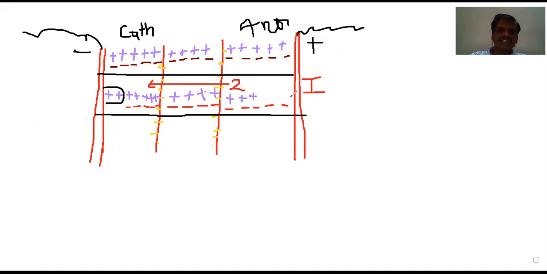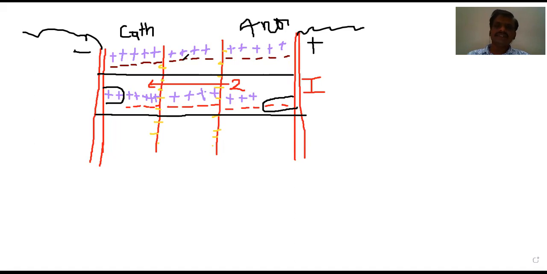And now the question is, how many anions are deposited in the anodic compartment? How many are in excess again? 2. See here, in the first case we are dealing with only the mobility of cations. There is no mobility of anions, even though the speed of the anions is less. Am I correct? Cation speed is more, therefore 2 cations had moved.